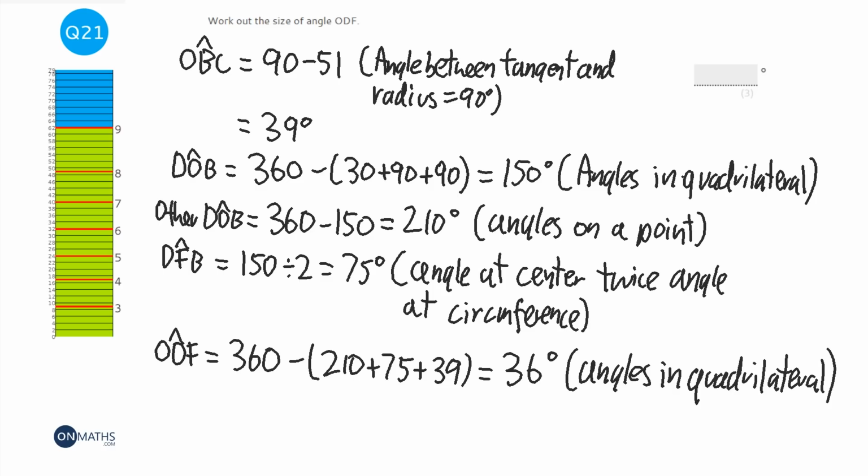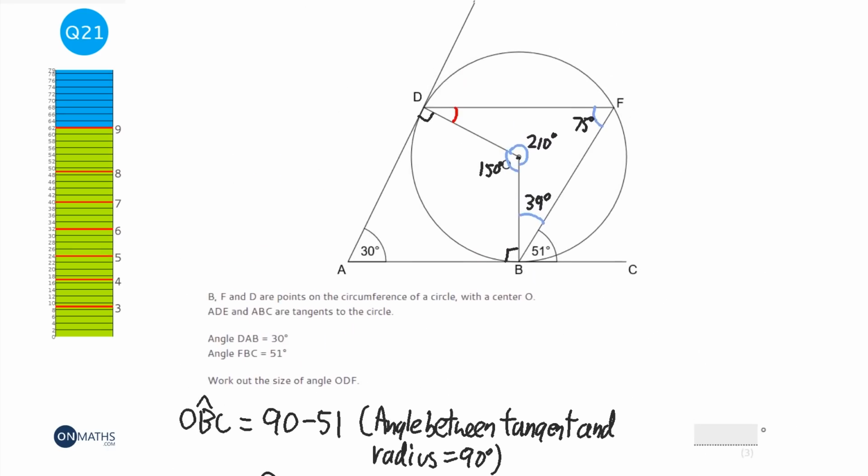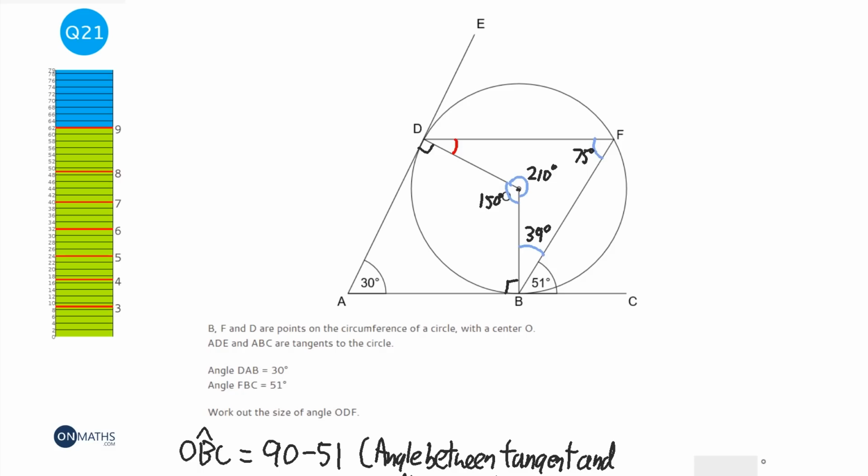As a rule of thumb, my experience with these questions is they're normally looking for between 2 and 3 reasons. Obviously on this question there's an awful lot of reasons, but if you walk out of the exam and you think, oh hang on, I only wrote down 3 and actually there's a 4th, sometimes you'll get the full marks, so don't panic too much. Just when you're doing the question, try and write down as many reasons as you can. Even really obvious ones like angles on a straight line or angles in a quadrilateral will help you get the marks. Normally, again, for circle theorem ones, they're looking for circle theorems as well as those ones.